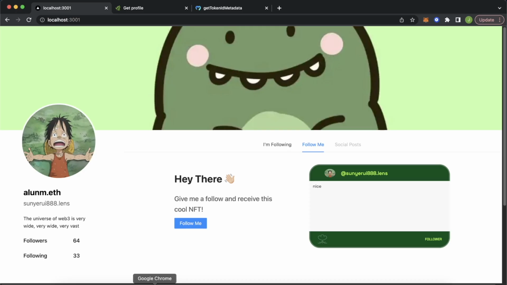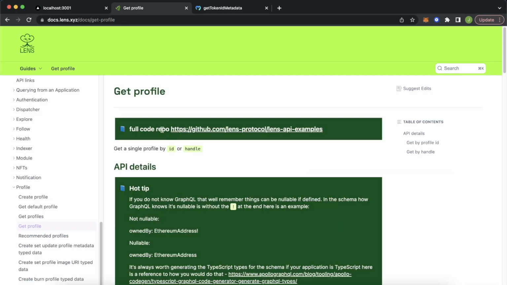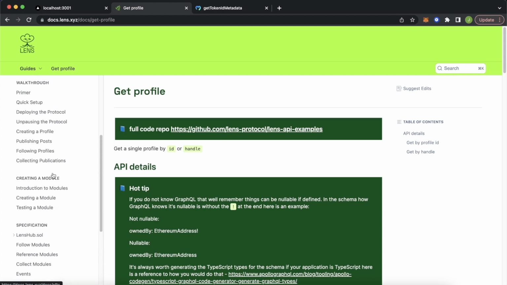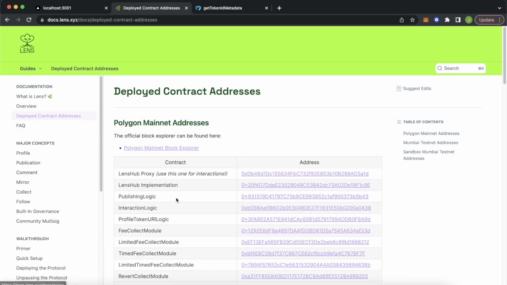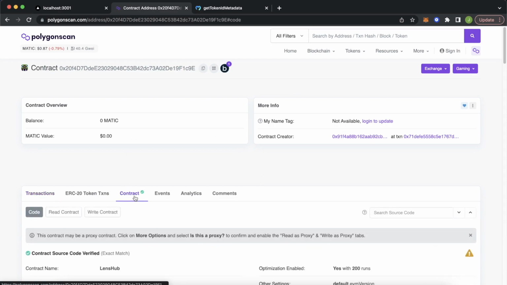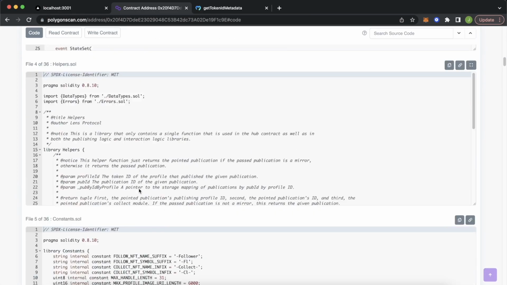write to. Jump back into Google Chrome, go to the documentation of Lens protocol, and check out the deployed contract addresses. So we have this contract address 0xD46, which we need to use for interaction. So this is the contract address you will use for interacting with smart contracts. But for the implementation, we have to check out this address where you check out the contract here on Polygon Scan and scroll to the bottom.